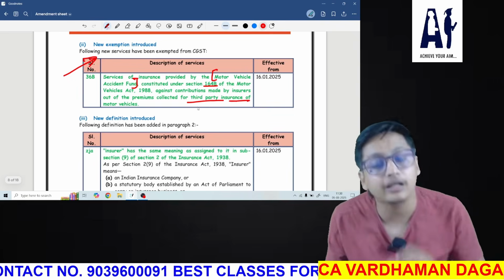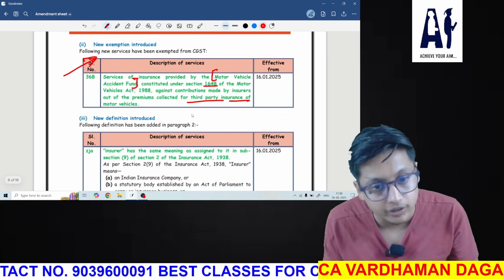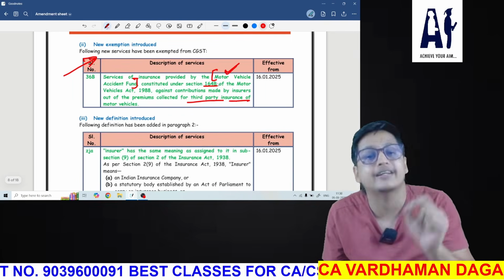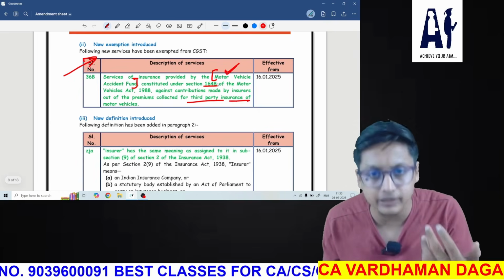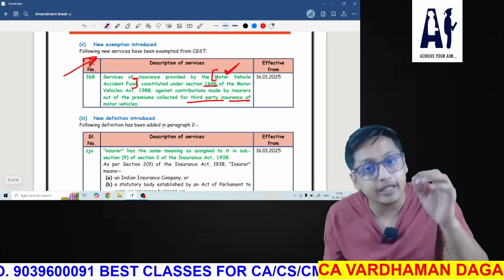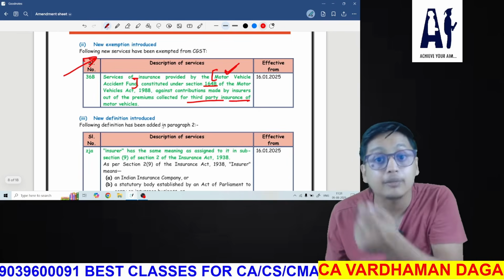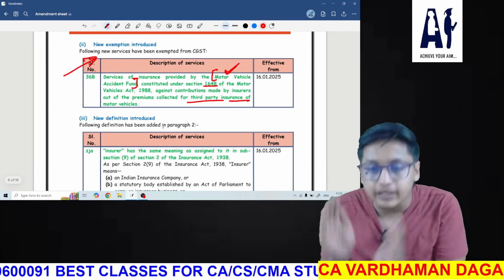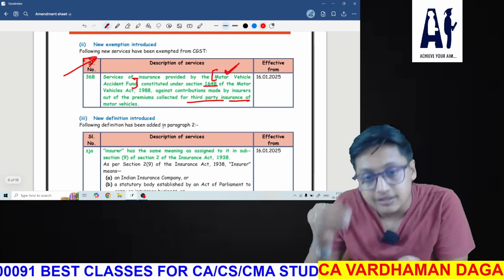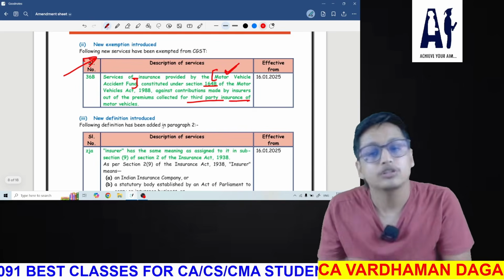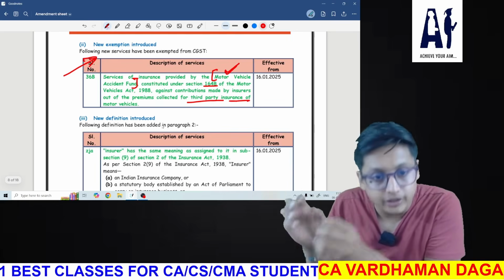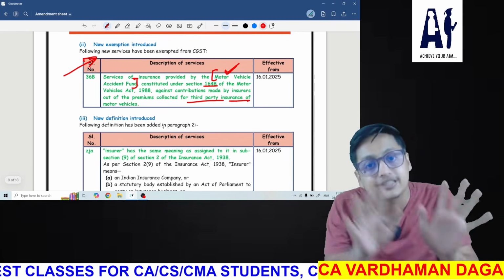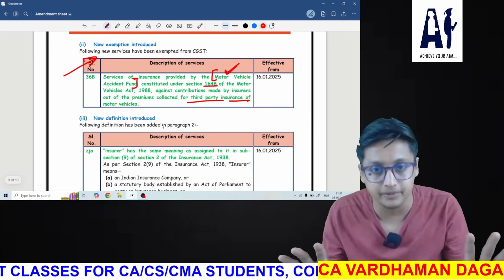See, they are collecting the premium as third party insurance of motor vehicle, and keeping that amount in a separate fund, the motor vehicle accidental fund, so that in case of an emergency or any accident, they can use this fund and provide the customer the money which is required to be paid. So they are keeping a backup plan so that in case of an accident, they can provide this amount from this accidental fund. So if they are keeping money from the third party insurance motor vehicle premium in a motor vehicle accidental fund, then this process is exempted.